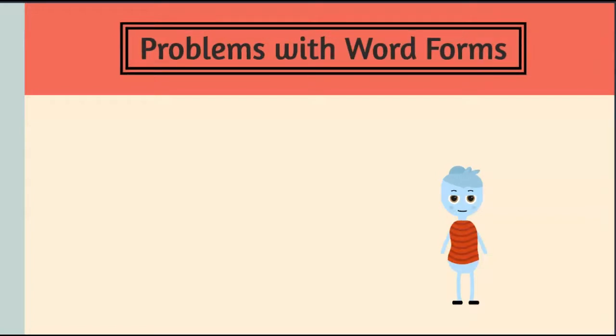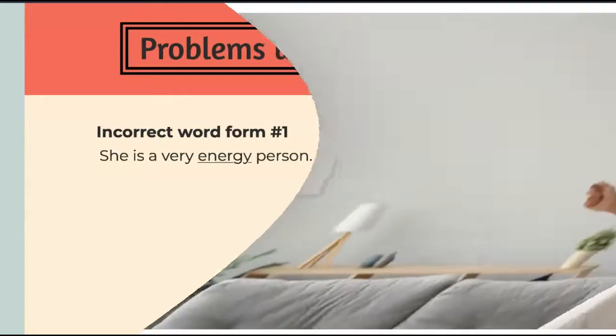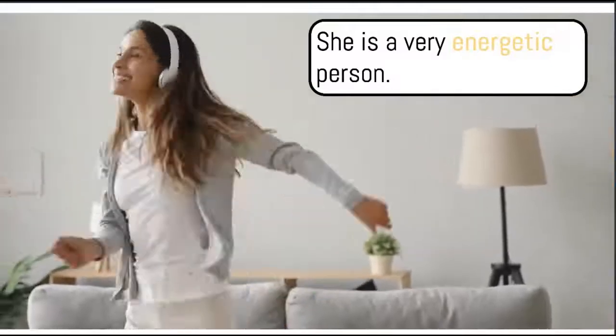In this first example, "she is a very energy person." Energy is the incorrect word form because the word energy is a noun. But because we're describing a person, which is a noun, we need to use the adjective form of the word, which is energetic. So the correct sentence should be, "she is a very energetic person."